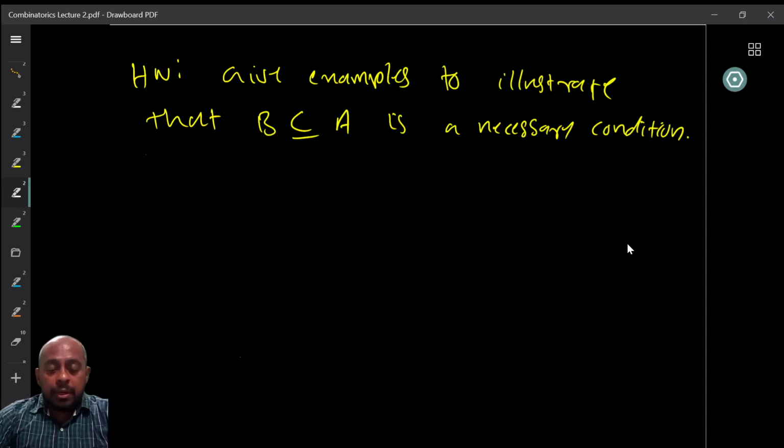Okay. So now, as I told you, we want the condition that B is a subset of A to be able to use the subtraction principle. So I want you to come up with some examples that illustrate that B subset A is necessary, right? Otherwise, the counting will go wrong. It's very easy to come up with, but still think about it. Come up with a couple of different examples. Okay? So this is a homework.